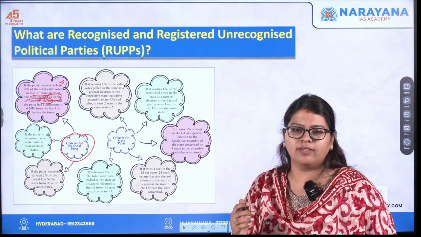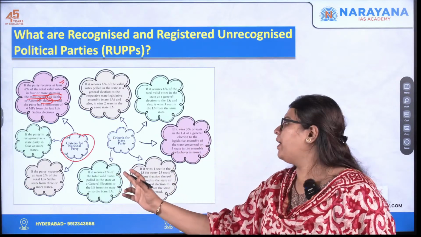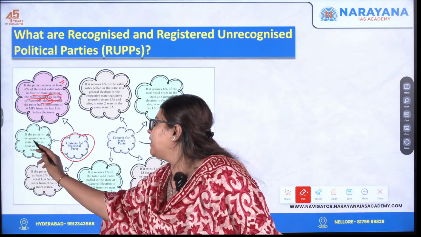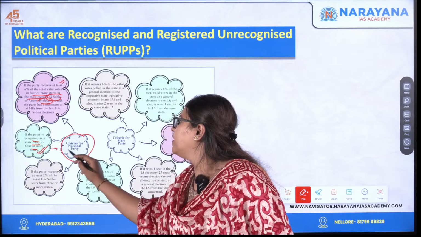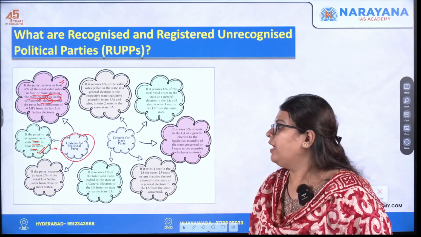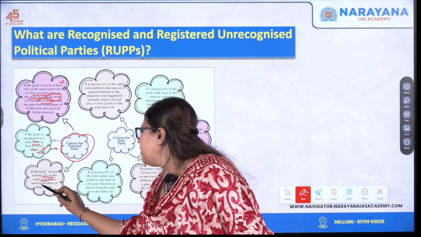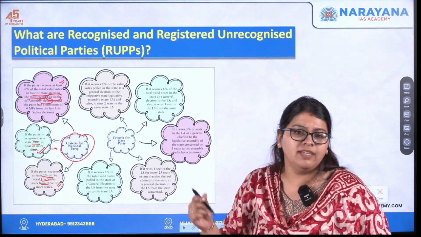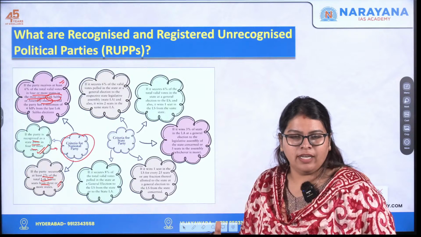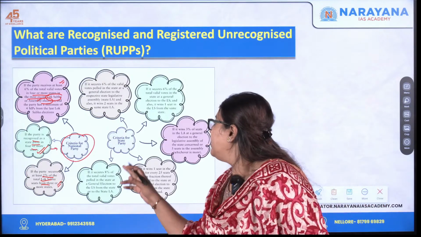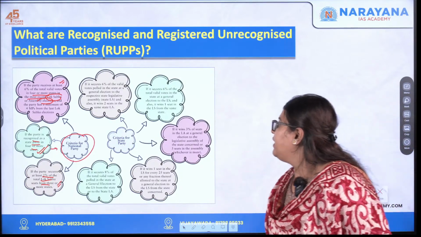So this takes into consideration the current performance and the number of MPs from the previous performance of the party. Next, if the party is recognized as a state party in 4 or more states, then that is one of the criteria to be a national party. Next, if the party secures at least 2% of the total Lok Sabha seats from 3 or more states. These are points that you need to cram up. There's no way of understanding it logically; you just need to memorize it. So these are the criteria for a party to be a national party. Next one, criteria for the state party.